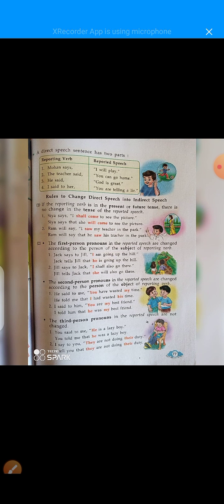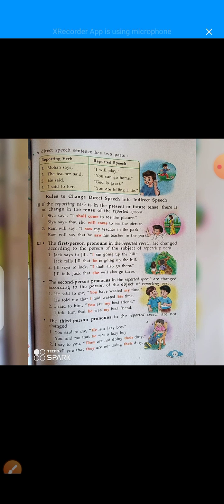Number two, the teacher said, you can go home. The teacher said is the reporting verb, and you can go home is the reported speech. Number three, he said, God is great.